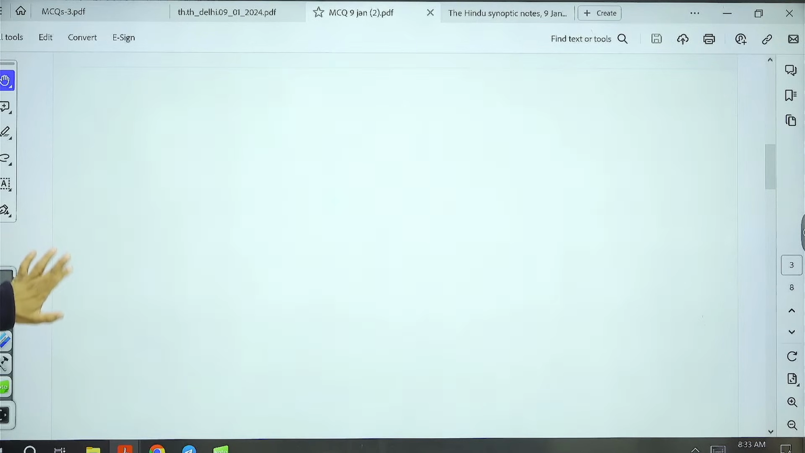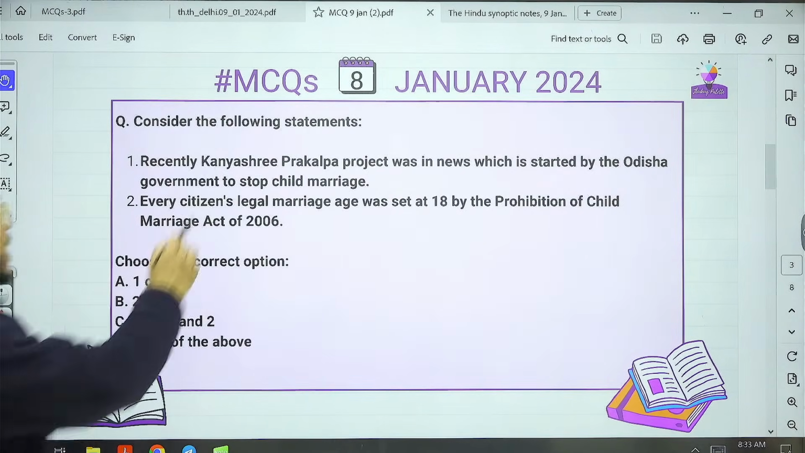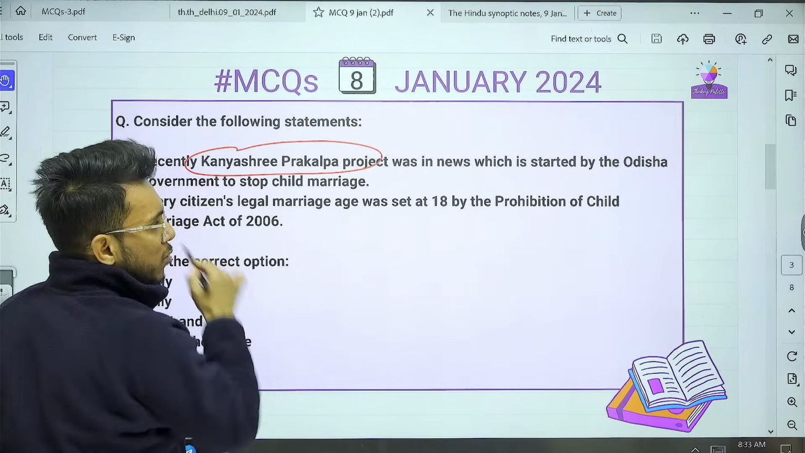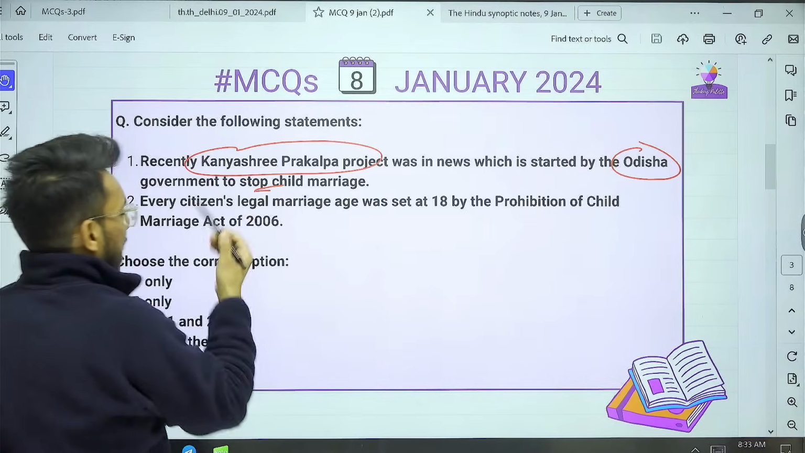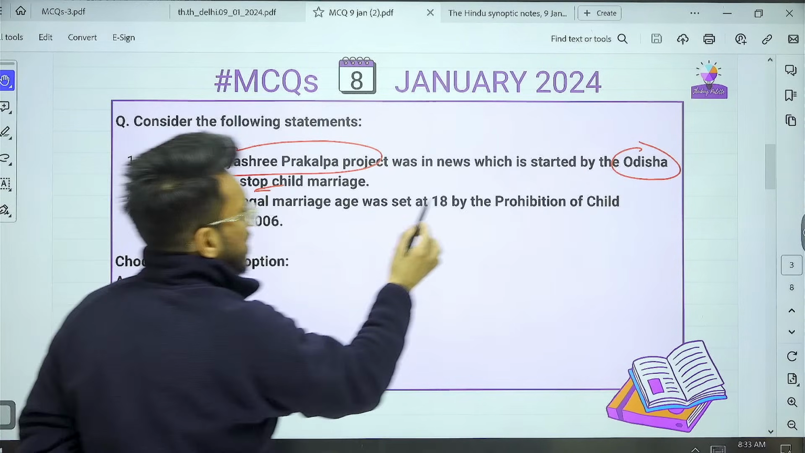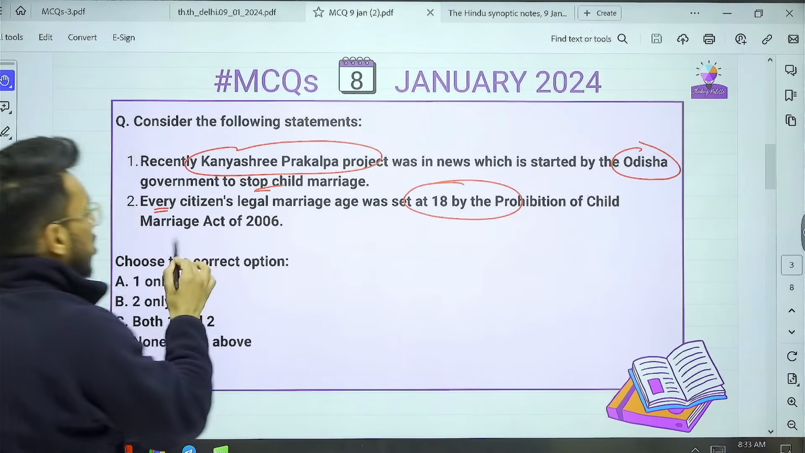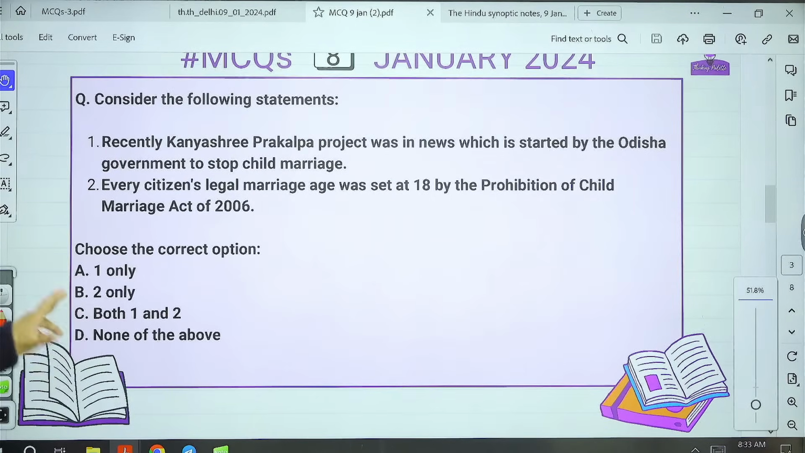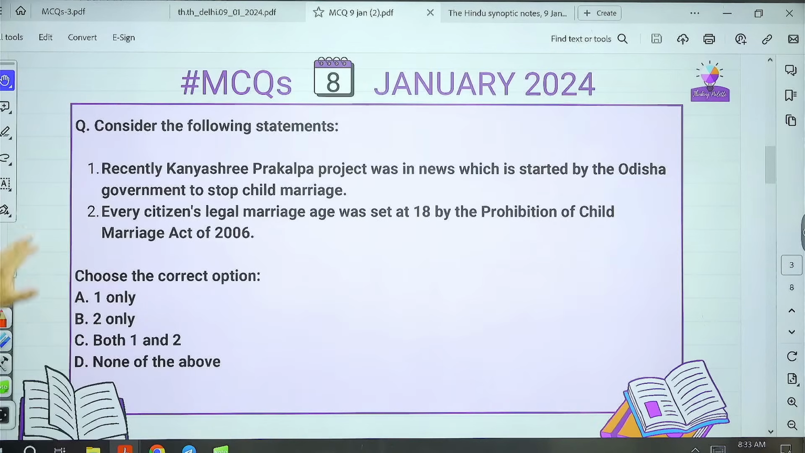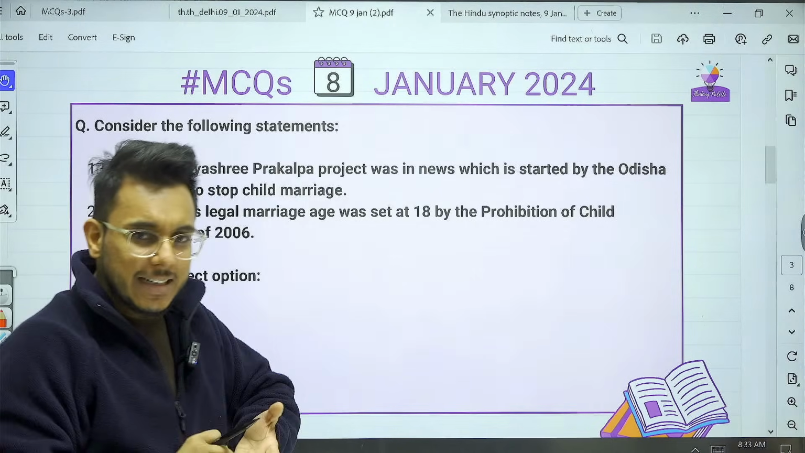Then moving on to the next question. Recently, the Kanya Shri Prakalp project was in the news, which was started by the Odisha government to stop child marriage. And the second statement: every citizen's legal marriage age was set at 18 by the Prohibition of Child Marriage Act of 2016. So choose the correct option and write the right answer as per you in the comment box. So these are the three questions. Please write the correct answer.